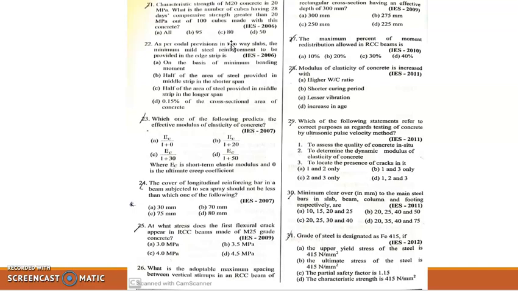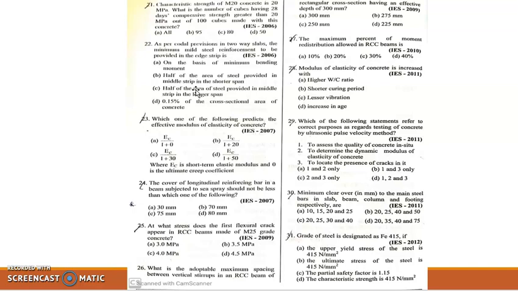Moving on to 22. As per code provisions, in two-way slabs, the minimum mild steel reinforcement to be provided in the edge strip is: option A, on the basis of minimum bending moment; B, half of the area of steel provided in the middle strip in the shorter span; C, half of the area of steel provided in the middle strip in the longer span; D, 0.15% of the cross-sectional area of concrete. Here, option D: minimum reinforcement using mild steel is 0.15% of the cross-sectional area.